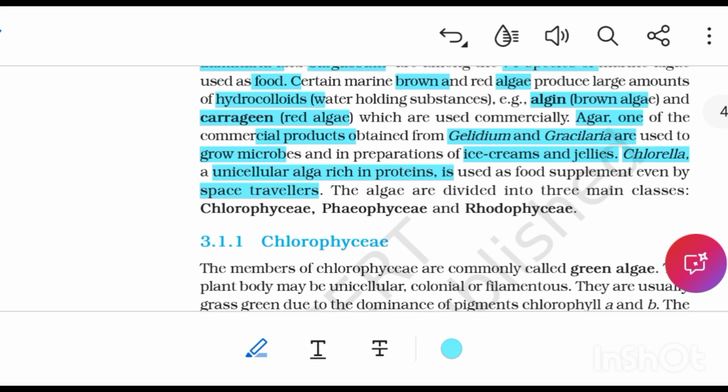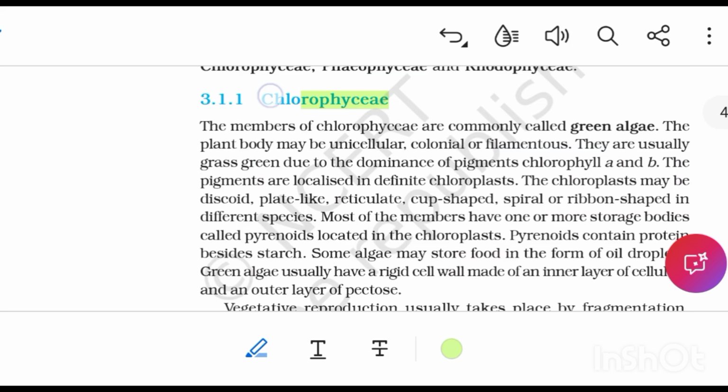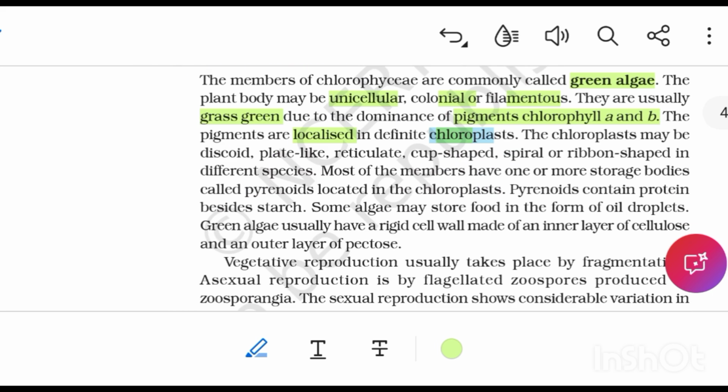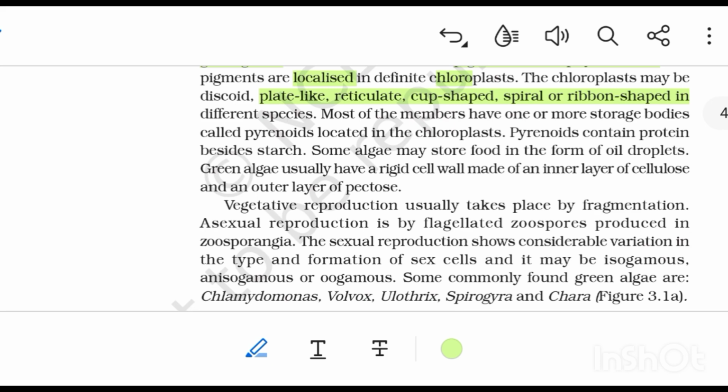The algae are divided into three main classes: Chlorophyceae, Phaeophyceae and Rhodophyceae. Chlorophyceae. The members of Chlorophyceae are commonly called green algae. The plant body may be unicellular, colonial or filamentous. They are usually grass green due to the dominance of pigments chlorophyll a and b. The pigments are localized in definite chloroplasts. The chloroplast may be discoid, plate-like, reticulate, cup-shaped, spiral or ribbon-shaped in different species.